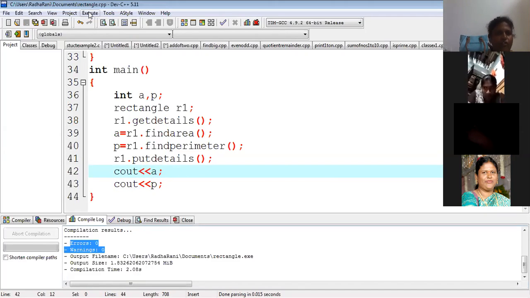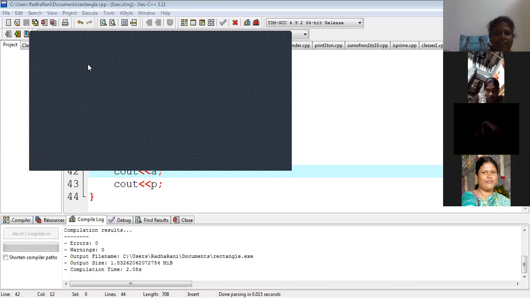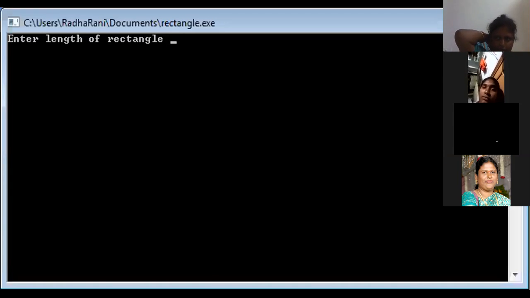Okay. Now if I go execute and again run, enter the length of the rectangle. Okay. Can you give some value for the rectangle? Sorry, 1 minute, 1 minute. I did not share. Okay. Are you able to see the output window now?